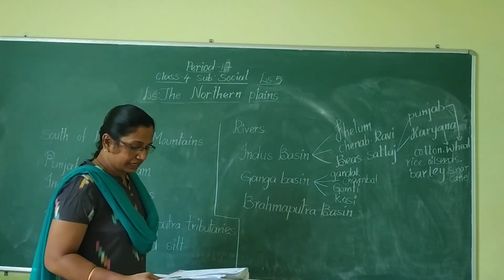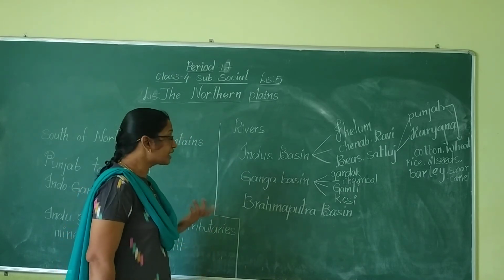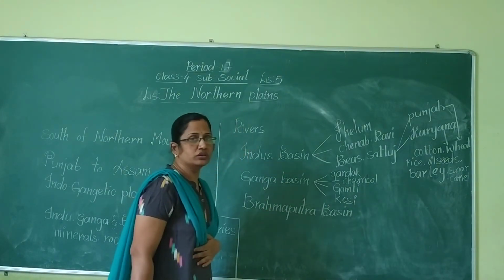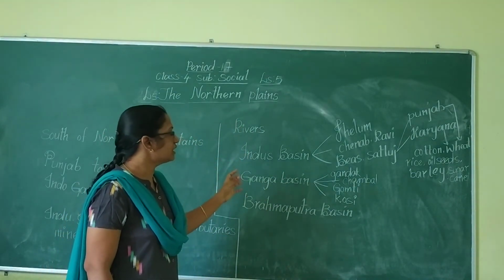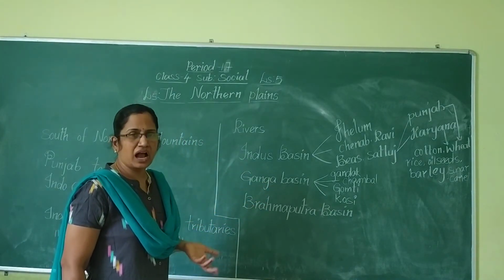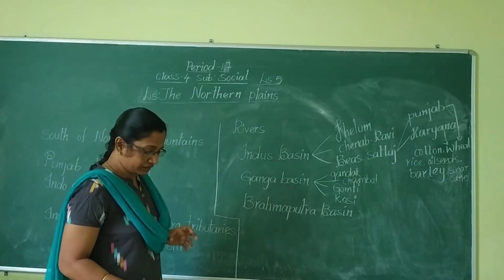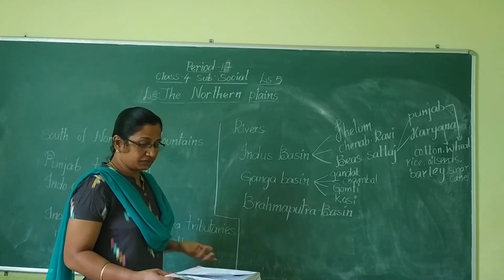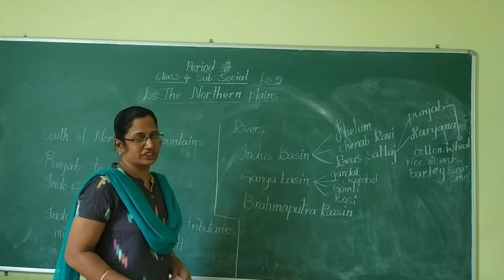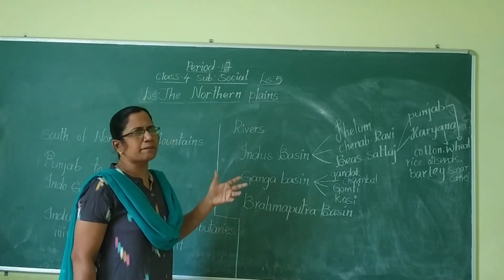Okay, children. This Ganga basin mainly covers the states of Uttar Pradesh, Bihar, and West Bengal. So the Ganga river and its tributaries cover the states of Uttar Pradesh, Bihar, and West Bengal. When the river Ganga reaches West Bengal, it divides into several branches.